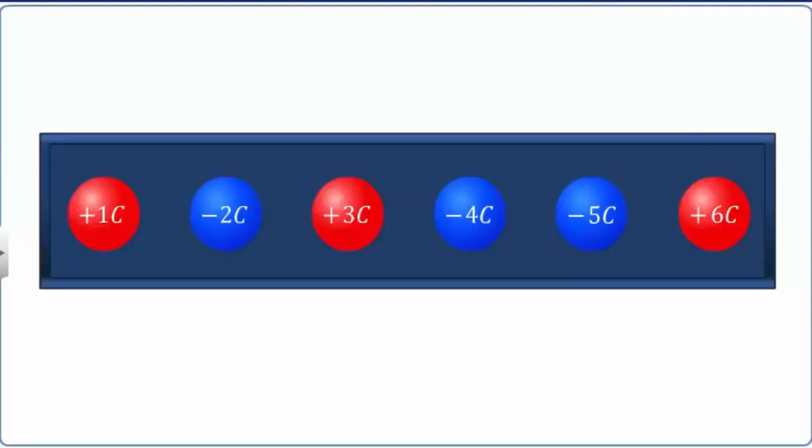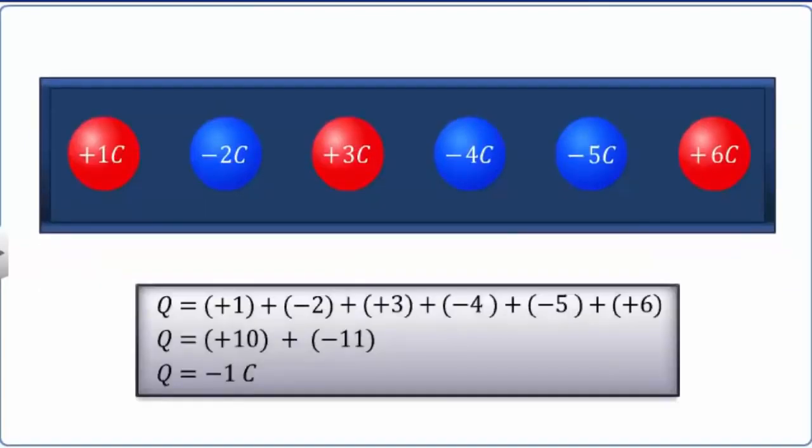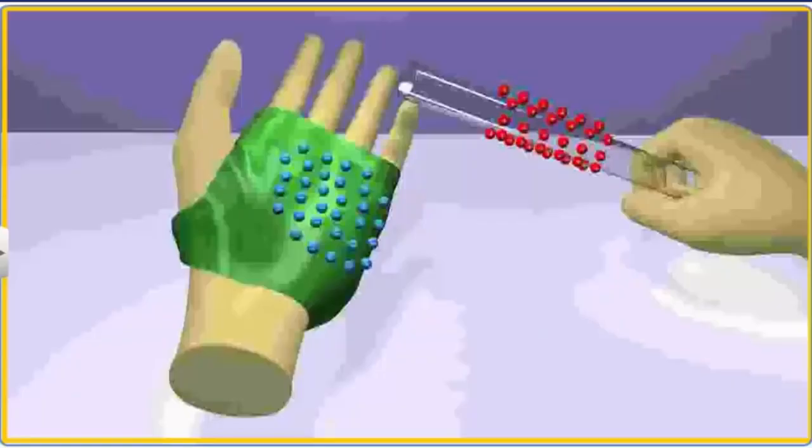For example, if a body is given 6 charges, all in coulomb, say +1, -2, +3, -4, -5, +6, the algebraic sum would be -1 coulomb, which means it is a negatively charged body. Another property of electric charges is that the total charge in an isolated system is always conserved.